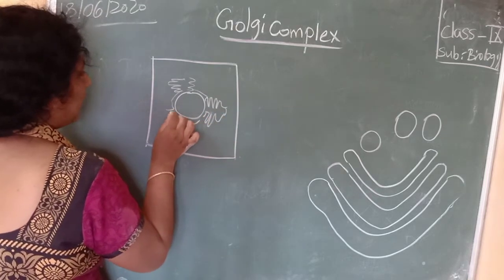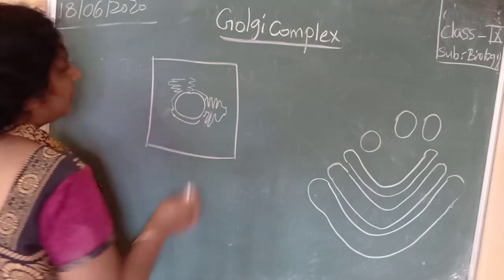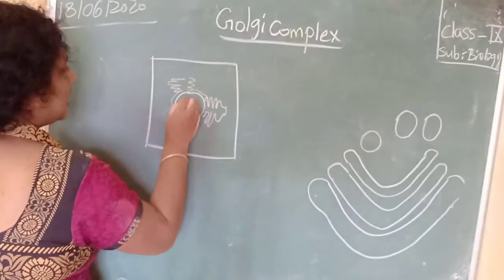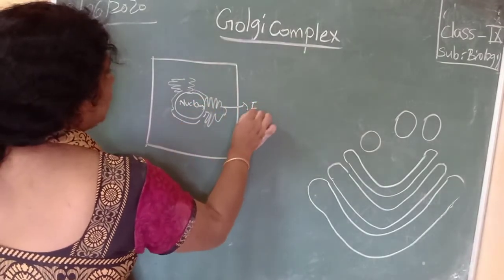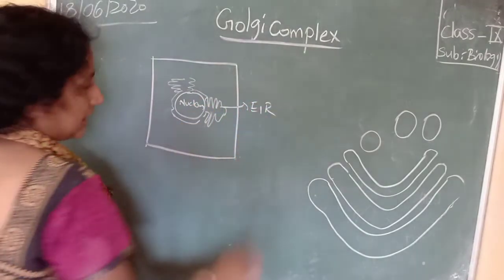So this is our nucleus, and this is our endoplasmic reticulum, that we have discussed earlier.